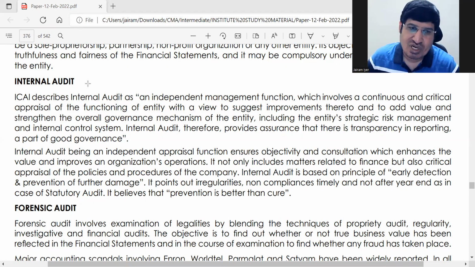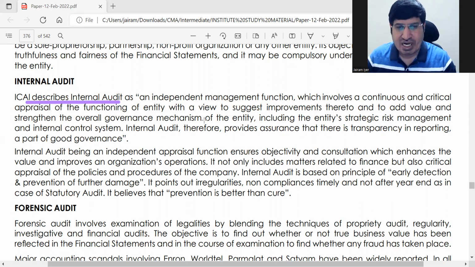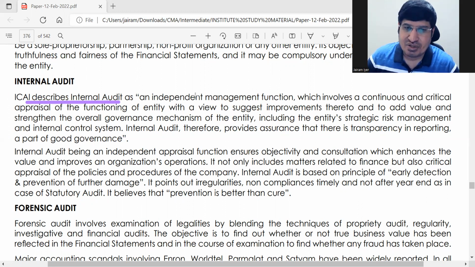So now what should you write here? 4 or 5 points important, वही मैं बताता हूँ. ठीक है आपको. So now one is ये ICAI definition of internal audit है. इसको आपको ऐसे कैसे लिखने की जरूरत नहीं. Don't need to write it as it is. So what is internal audit as per ICAI? ICAI is your chartered accountants, Institute of Chartered Accountants.